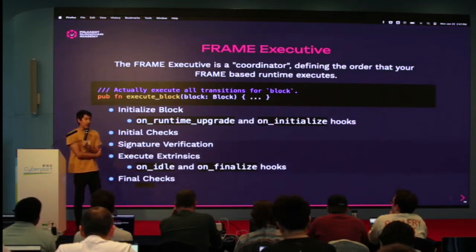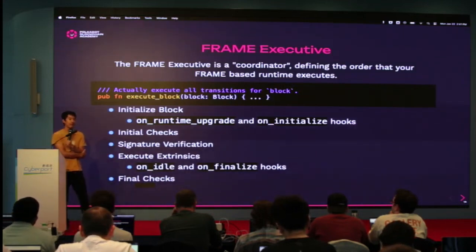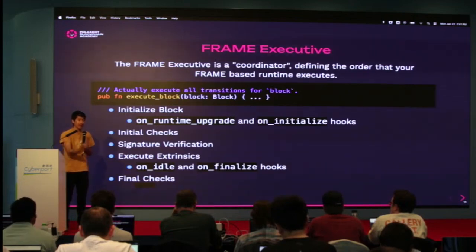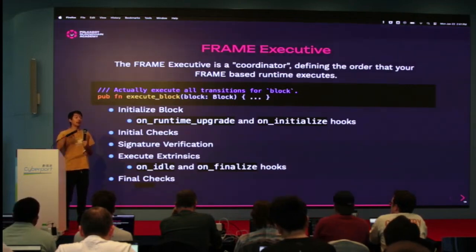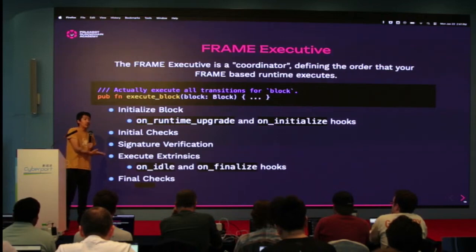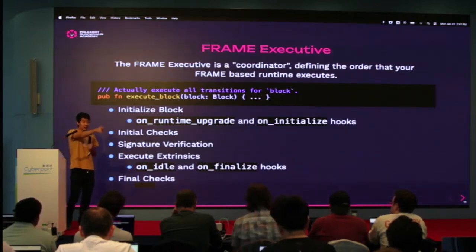So I think throughout this course, basically learning Frame is learning what is possible. I'm going to teach you about storage. I'm going to teach you what kind of storage things are available. I'm going to teach you about events. I'm going to teach you the limitation of events, how many events you can put in your storage, how big your errors can be, etc. Those are all the limitations. But what I want to mention to you is this.